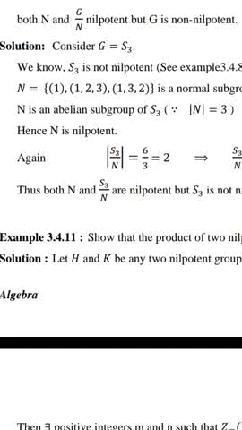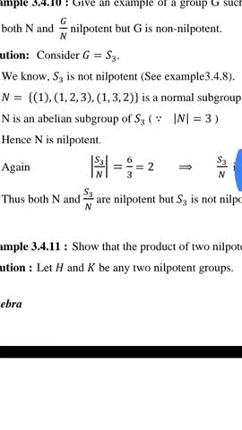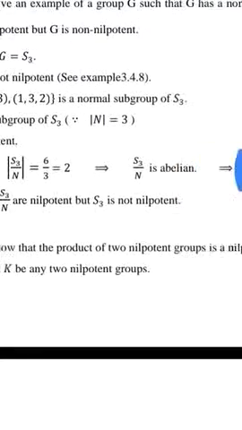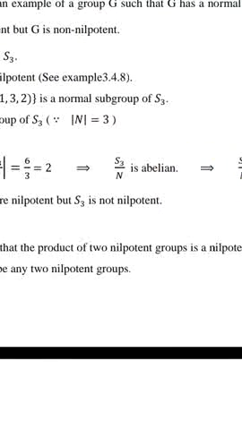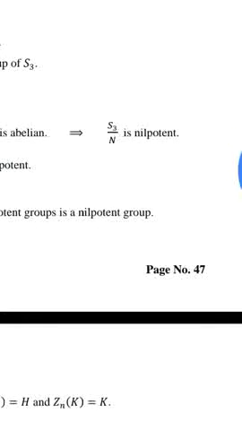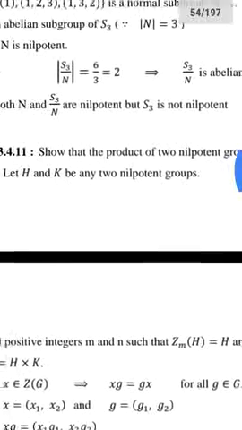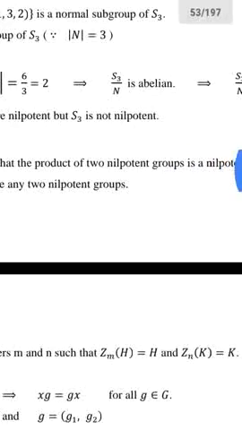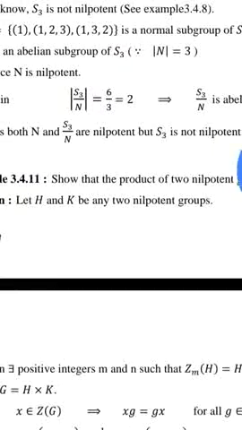Again, the order of S3 divided by N is 6 divided by 3, which is 2. Therefore, S3 divided by N is abelian, and an abelian group is always nilpotent. Therefore, S3 divided by N is nilpotent. This proves that both N and S3 divided by N are nilpotent, but S3 is not nilpotent.